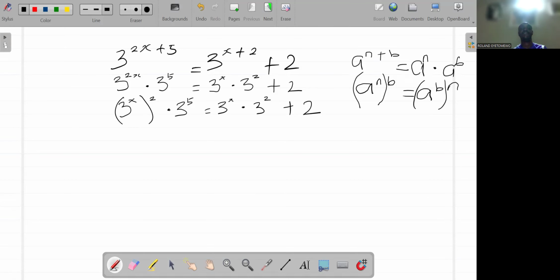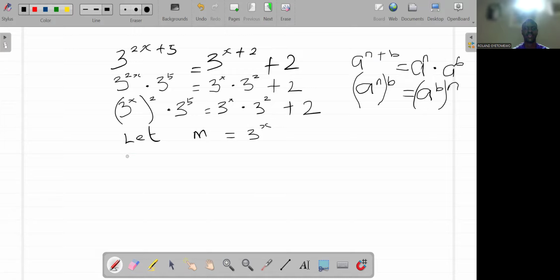Now I have 3 raised to the power of x on both sides. So let m be equal to 3 raised to the power of x.